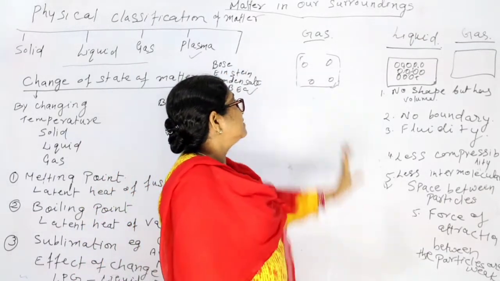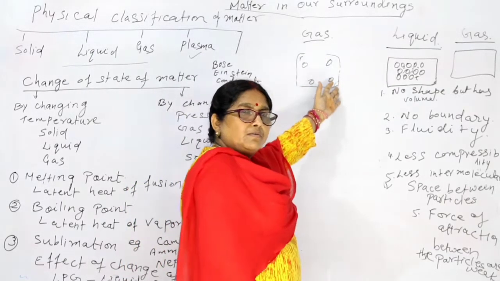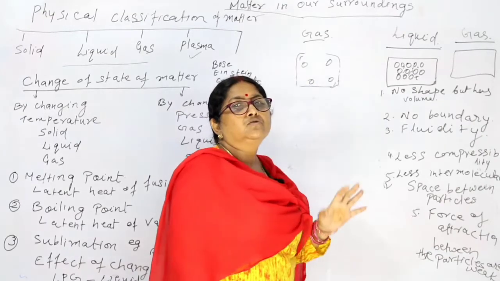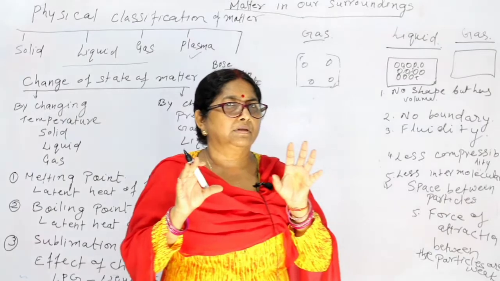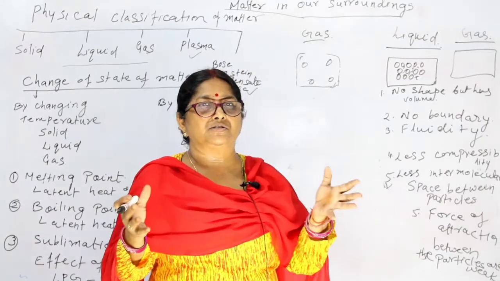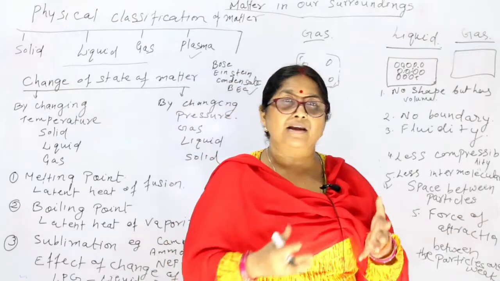By seeing this, you can see that one particle is here, another one is here, another one is here, one is here. So the gap between them is very large. So space between them is very large.